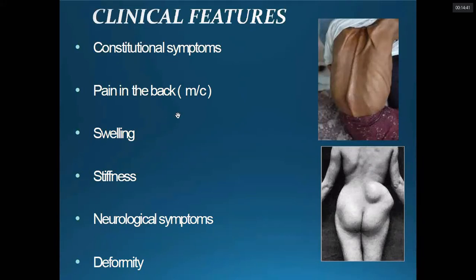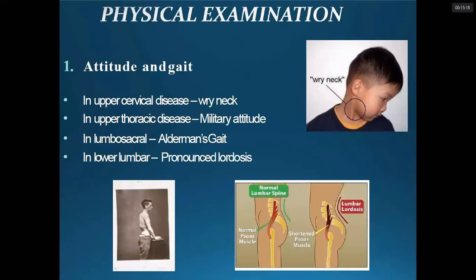Another most common finding is pain in the back, as the thoracic and lumbar regions are the commonest ones. So they present with pain in the back. Sometimes we may see a swelling like this, and stiffness due to the spasm of the muscles. Ultimately there can be neurological symptoms when it compromises the spinal canal and the exiting nerve roots, and obviously when there is collapse of the vertebra, we can have deformities.